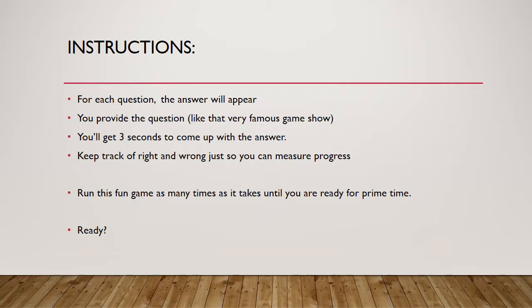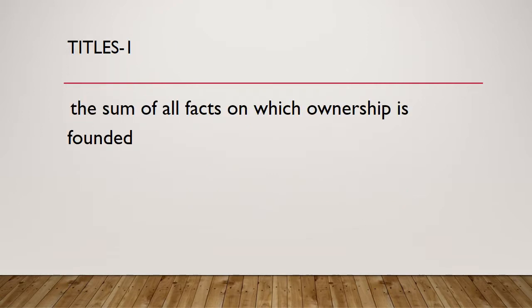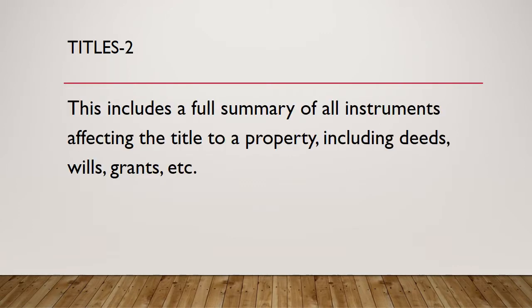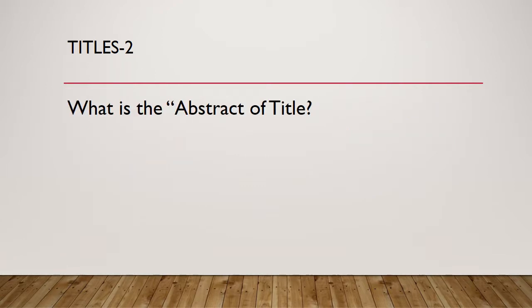You ready? Question 1. This is the sum of all facts on which ownership is founded. What is the title? Question 2. This includes a full summary of all instruments affecting the title to the property, including deeds, wills, grants, etc. What is the abstract of title?